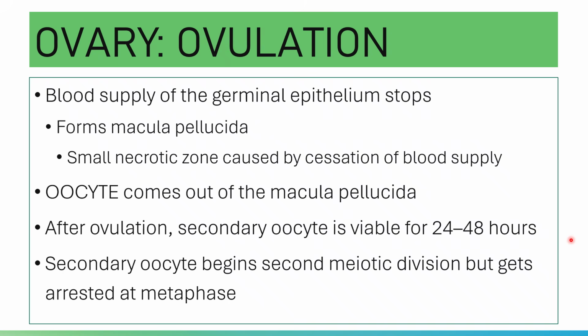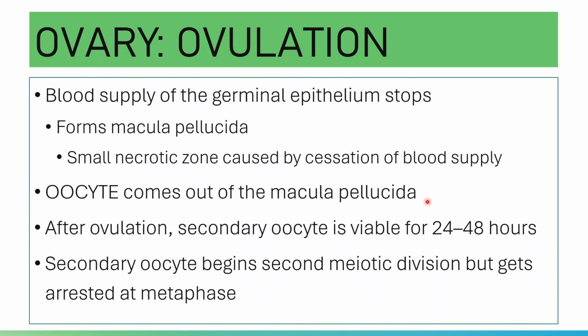Okay, after ovulation, your secondary oocyte is available for 24 to 48 hours. Ovulation, again, is the release of the secondary oocyte from your Graafian follicle. So your secondary oocyte will come out of the macula pellucida.